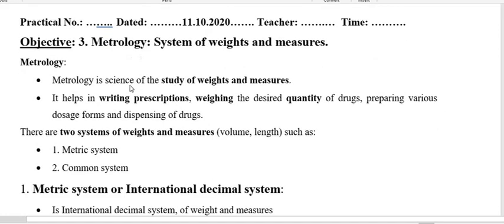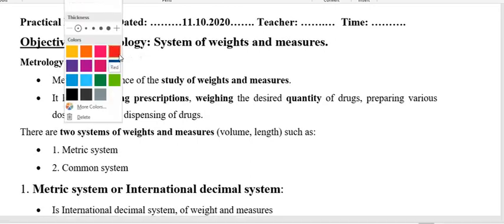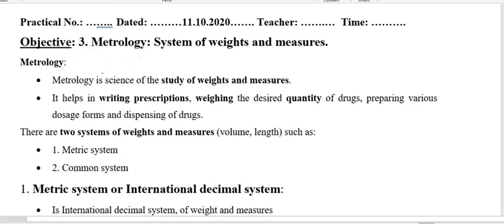Okay, so metrology is the science to study the weight and measures. That is called metrology.